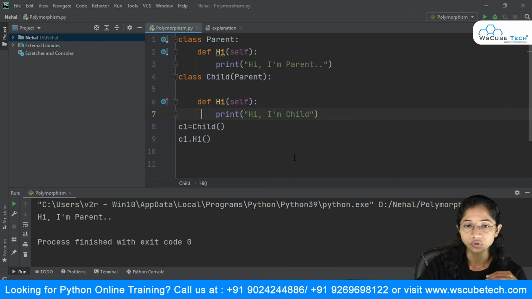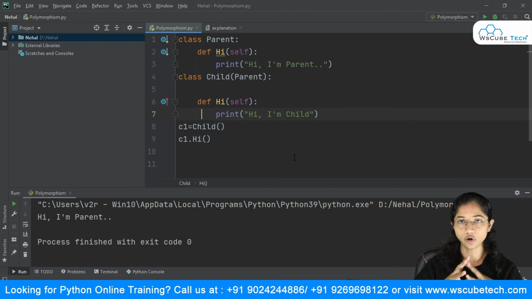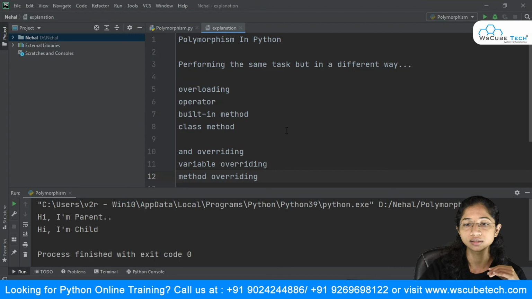All right, so we'll do a quick recap over here. What we have studied is polymorphism in Python. We said that polymorphism is nothing but performing the same task in a different way. Polymorphism is of two types, that is overloading and overriding. Talking about overloading, we have three types: operator overloading, built-in method, and class method. So when I talk about performing the same task, it can be either an operator, a built-in method, or a class method.